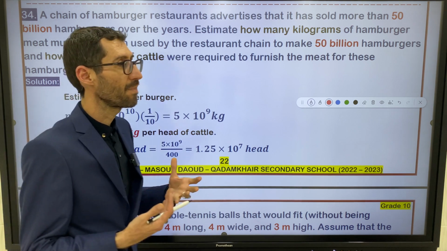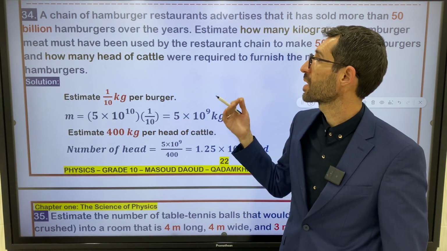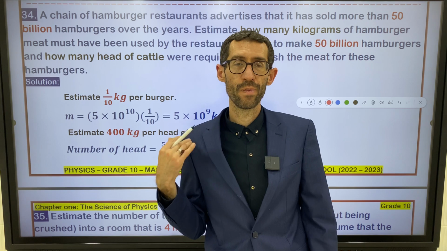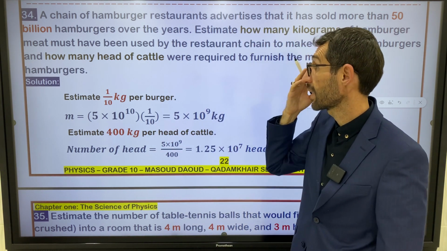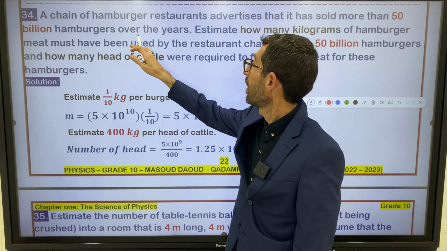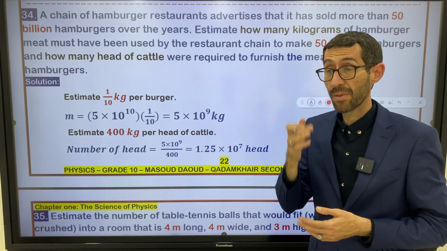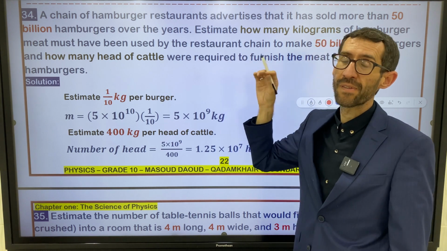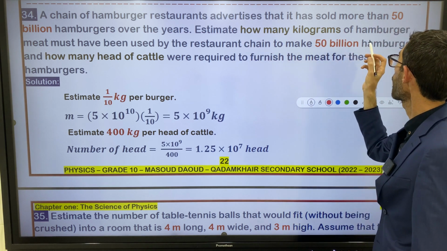So they estimate that they sold 50 billion hamburgers over the years that they opened the restaurant. Estimate how many kilograms of hamburgers.